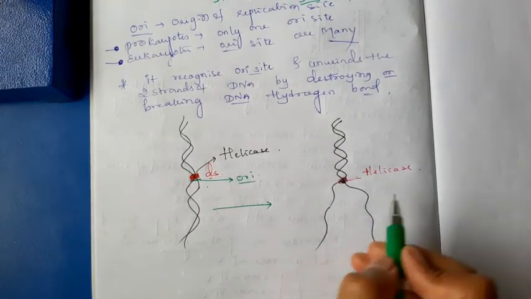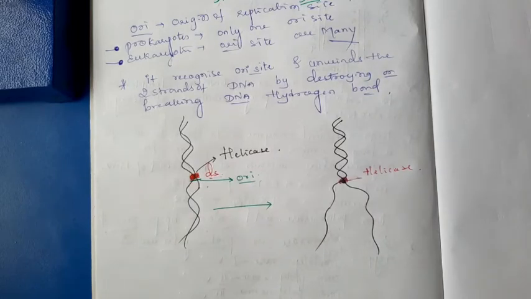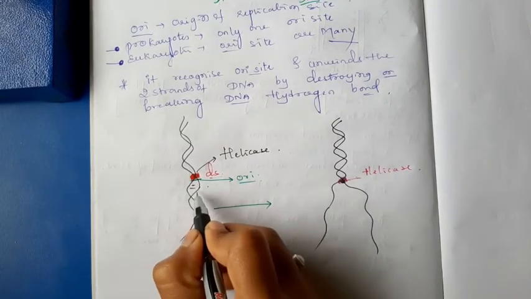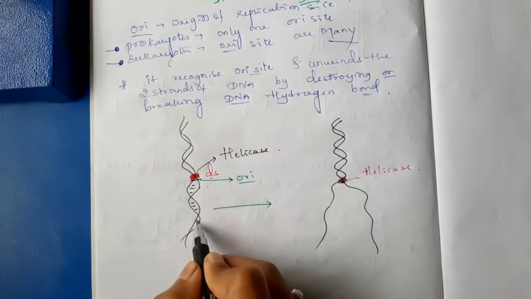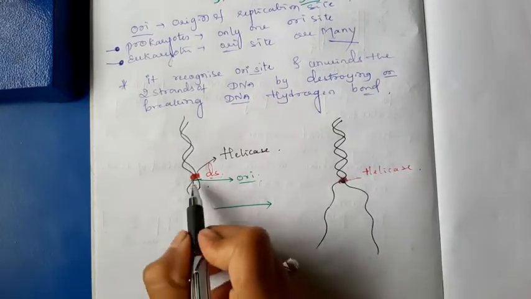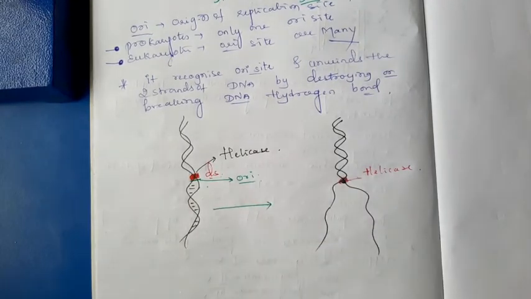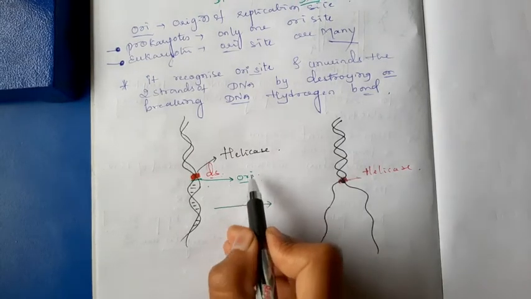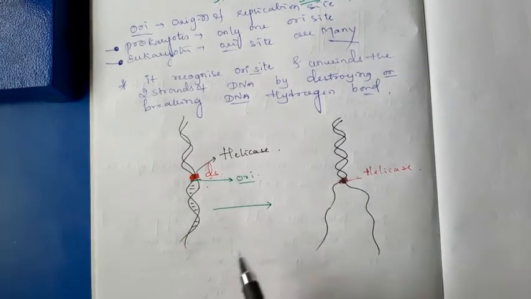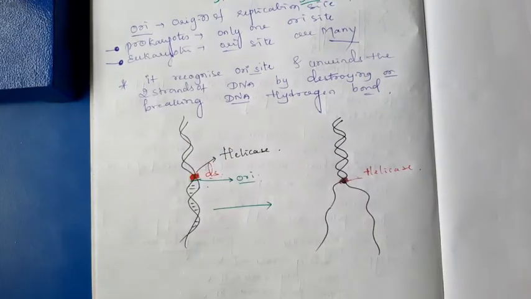It is possible only by breaking the many hydrogen bonds present between the nucleotide base pairs of the DNA. By breaking or destroying those hydrogen bonds, the double stranded DNA becomes single stranded.